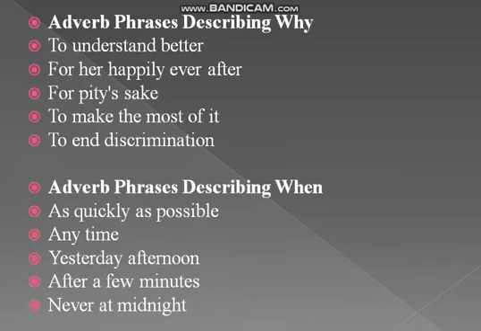Here you have noticed that all phrases consisted of two or more words, and each has an adverb in it which is modified by some other words before or after it. As you can see, as quickly as possible, here quickly is an adverb but it is modified by other words, as possible. Anytime, here any is an adverb and the word time is used with it to modify it even more. Yesterday afternoon, same, after a few minutes, never at midnight. These are all examples of adverb phrases.